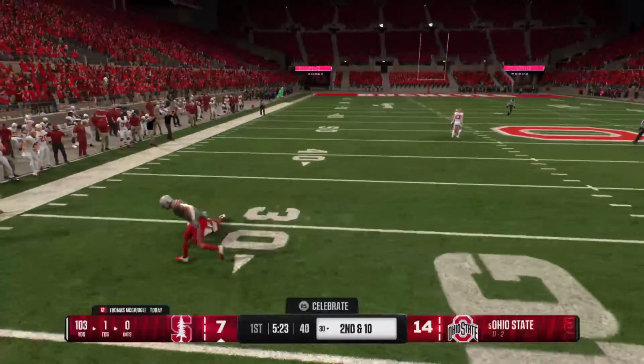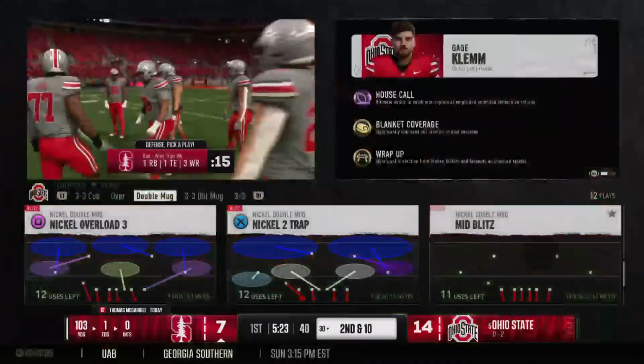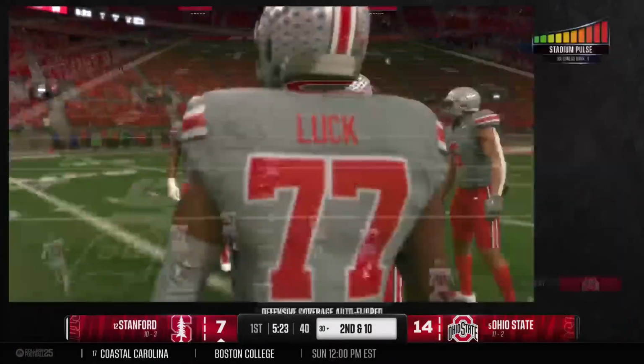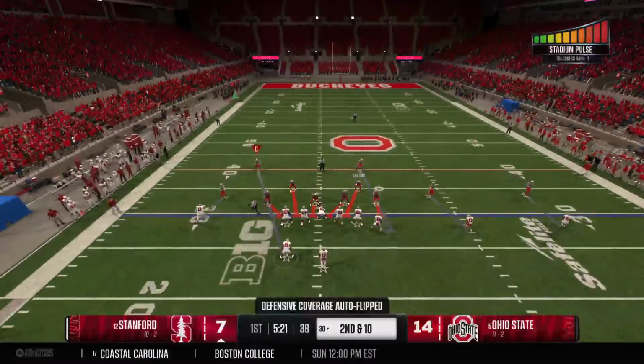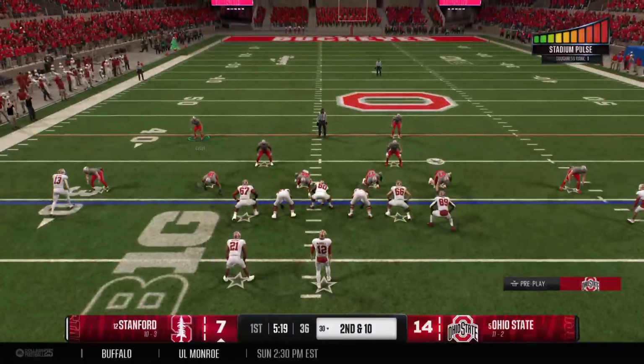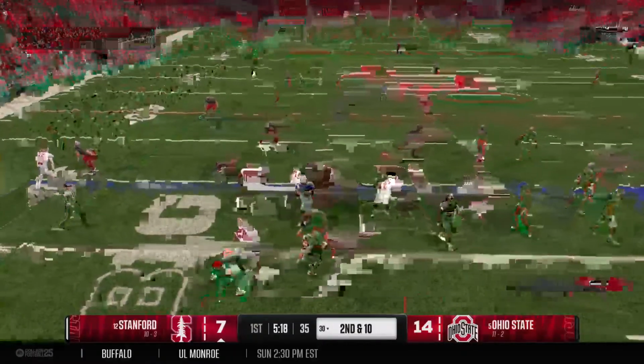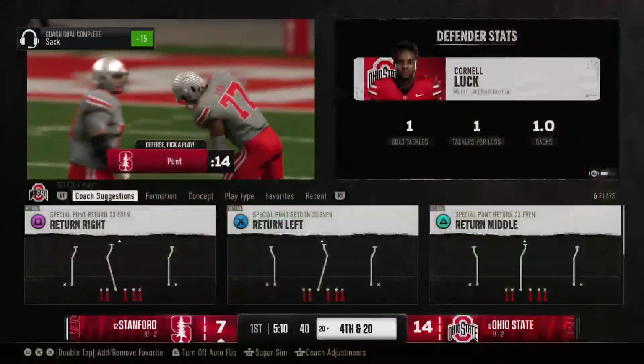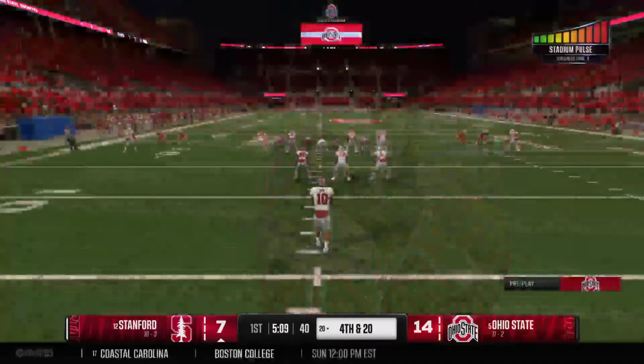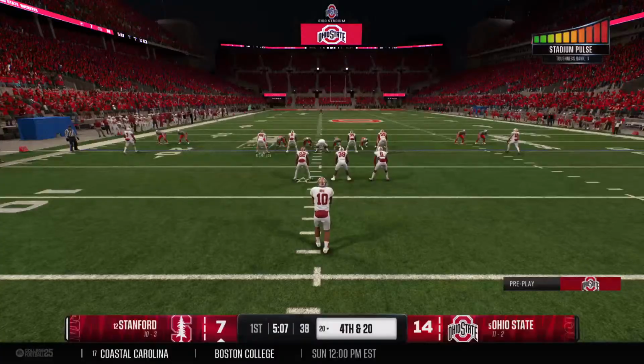Makes a quick catch. Stopped right there at the line. No gain. Offense getting set up. Here's second down. In. They've got him. Defense comes up with a sack. And the punt team now on to kick it away.